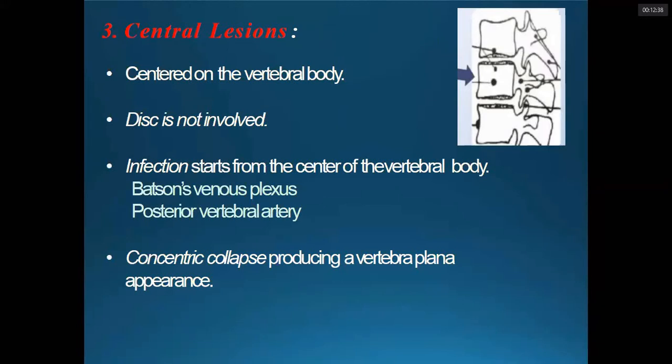Okay, central type of lesion in the body, disc is not involved, and mostly from the dorsal venous plexus, and it results in the concentric collapse of the vertebra. We call it vertebra plana. When the vertebra concentrically collapses, when it is in the anterior part of the body, there will be wedging of the vertebra. But when it involves the central part, there will be concentric collapse, and altogether, the anterior and posterior heights are both decreased.